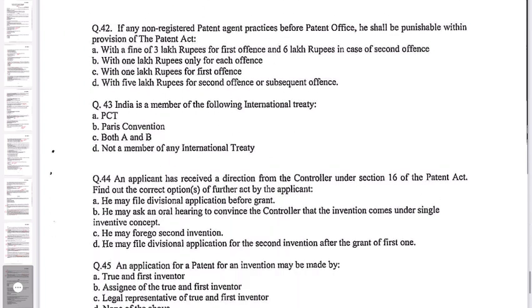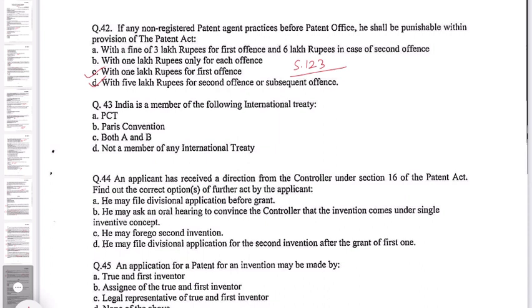Then question number 42. If any non-registered patent agent practices before Patent Office, he shall be punishable within provision of the Patent Act A. with a fine of 3 lakh rupees for first offence and 6 lakh rupees in case of second offence, B. with 1 lakh rupees only for each offence, C. with 1 lakh rupees for first offence, D. with 5 lakh rupees for second offence or subsequent offence. So this is given in section 123, practice by non-registered patent agents, and therefore option C and D are correct here. That is 1 lakh rupees for first offence and 5 lakh rupees for second offence or subsequent offence.